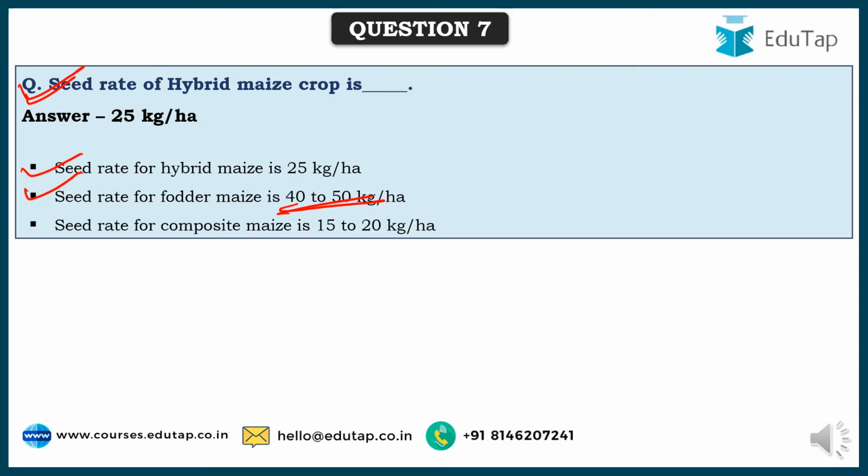Seed rate for hybrid maize we have already seen, and seed rate for composite maize is 15 to 20 kg, which is generally grown for seed purpose or grain purpose. Here, composite is nothing but a mixture of varieties of maize where phenotypically they are similar, like the size, the height, or whatever the phenotypical characters are, they are similar, but otherwise they are different varieties. So that is called composite maize, which attracts a seed rate of 15 to 20 kg per hectare.